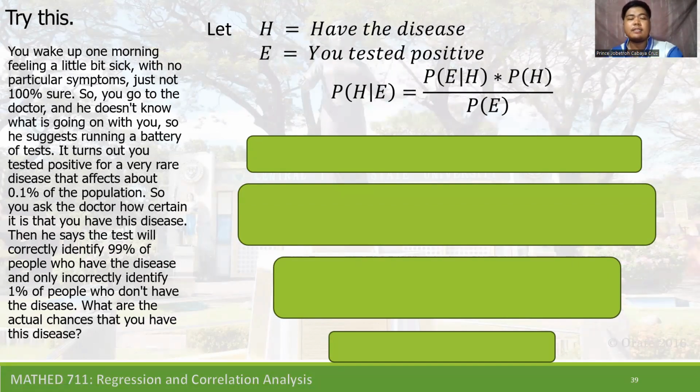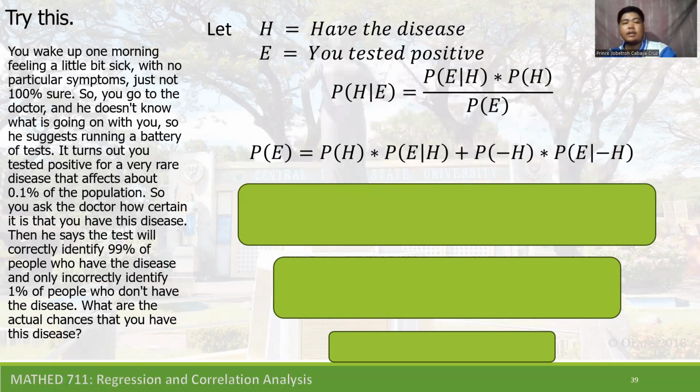The probability of having the disease given that you tested positive is equal to the probability of being tested positive given that you have the disease, multiplied by the probability of having the disease, all over the probability of being tested positive. So now let's first find the probability of being tested positive.